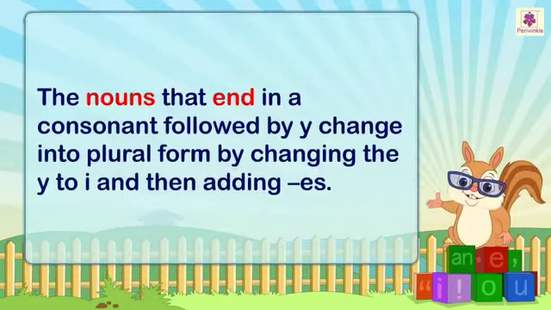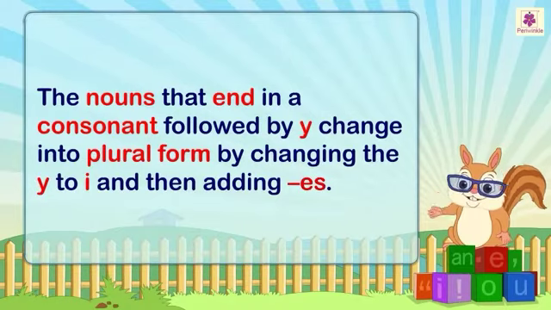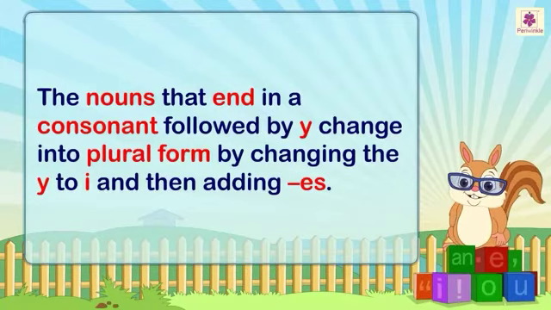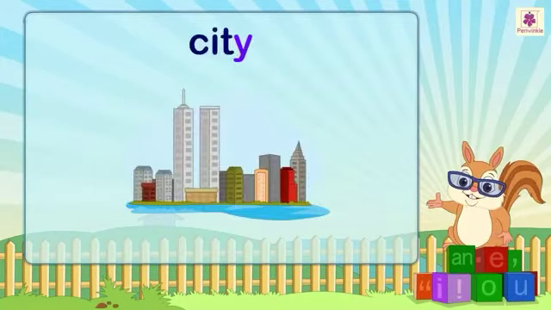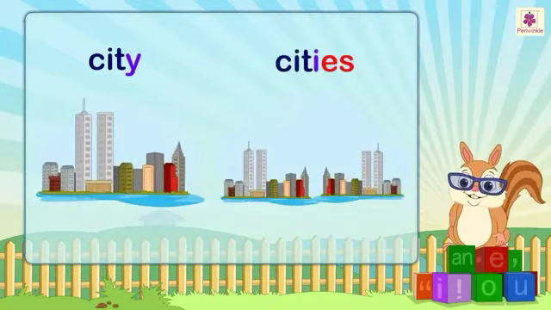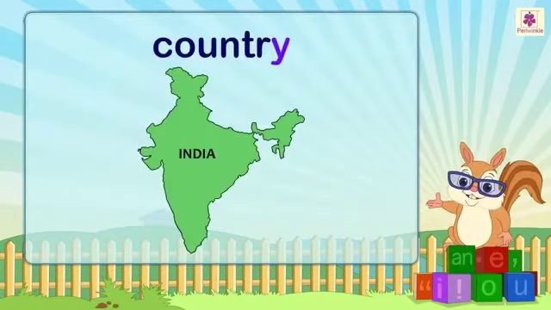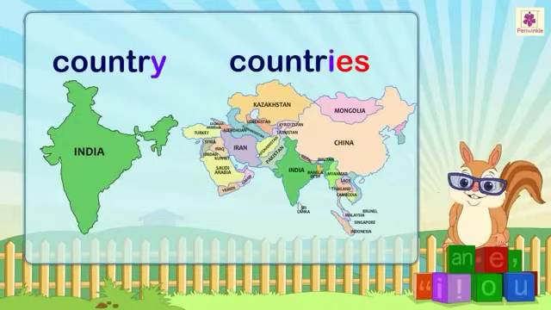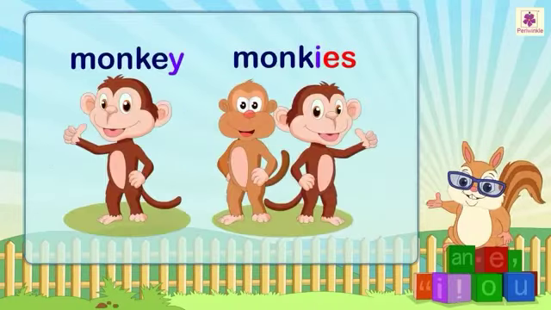The nouns that end in a consonant followed by y change into plural form by changing the y to i and then adding es. For example, city, cities, country, countries. Hey, don't drop the y from monkey.